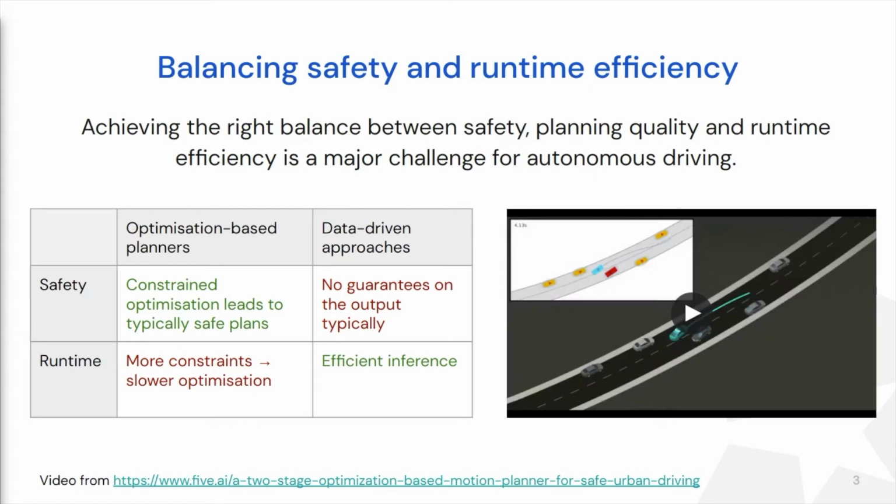Let's discuss 2 popular families of methods that tend to fall on either side of this dichotomy: optimization-based planners and data-driven planners. Optimization-based planners can produce provably safe and high-quality plans, but are typically slow. There's an example of that on the right-hand side. But data-driven planners, however, tend to be fast, but normally have no guarantees of safety or quality.